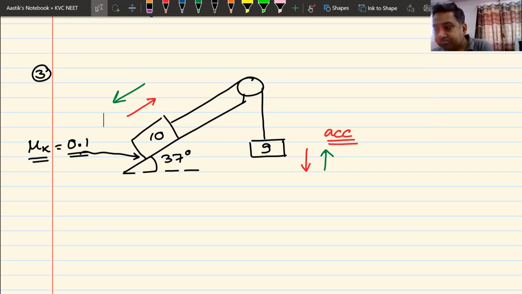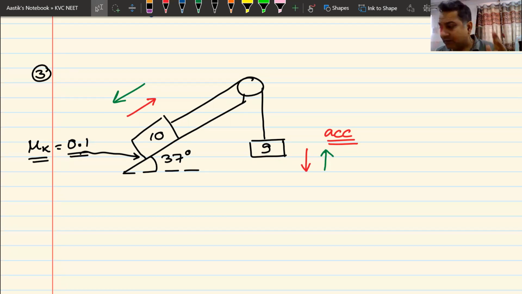Okay, so tell me, why do you think it moves in the red direction? I'm audible, right? Why do you think it moves in the red direction?